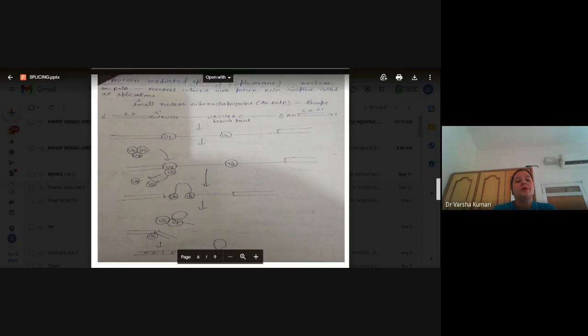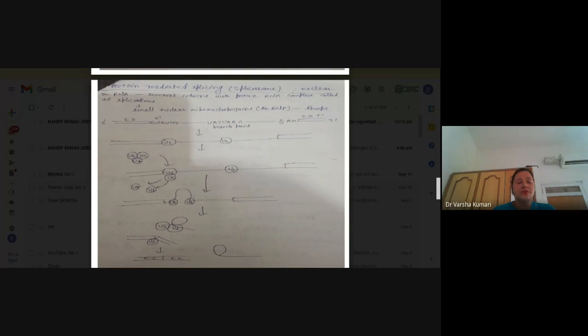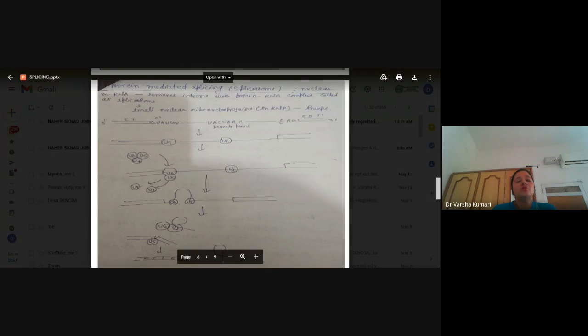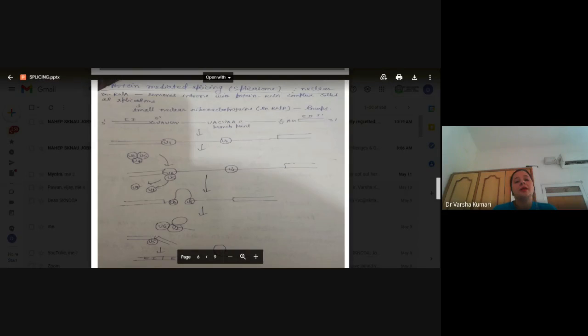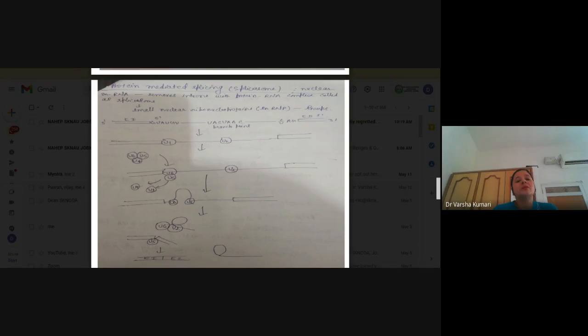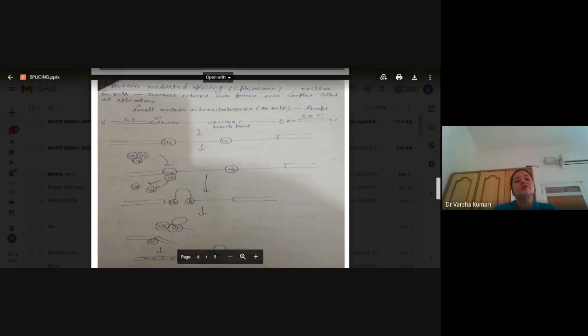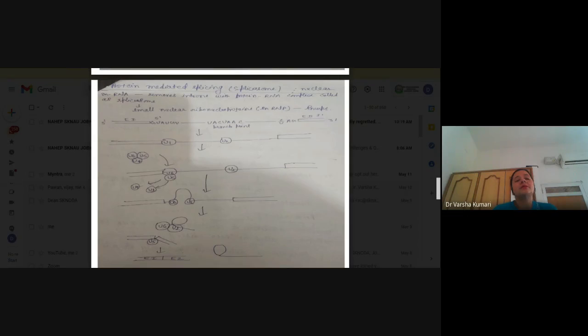There are various types of snRNPs involved, and they have various roles. Here U1, U2, U4, U5 and U6, all these 5 types of snRNPs are involved. Now in the diagram you can see we have exon 1 on one side and exon 2 on the other side. In between, at the 5' point, there is a sequence GU, AU, GU, and in between there is a sequence UACUAAC. This particular sequence is called the branch point.